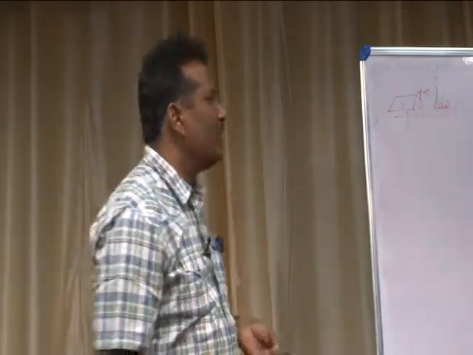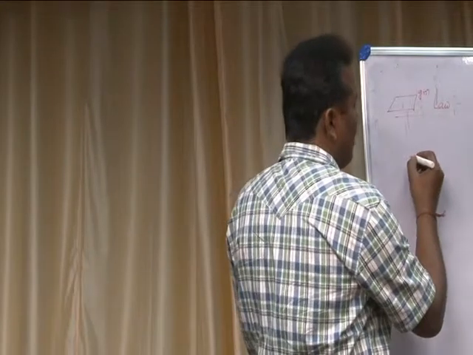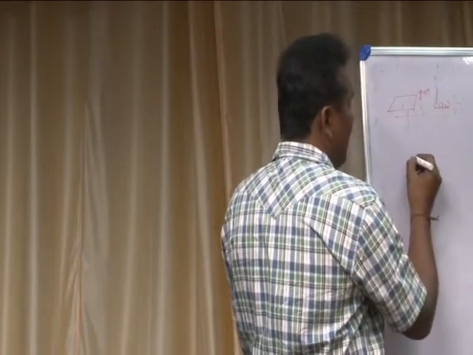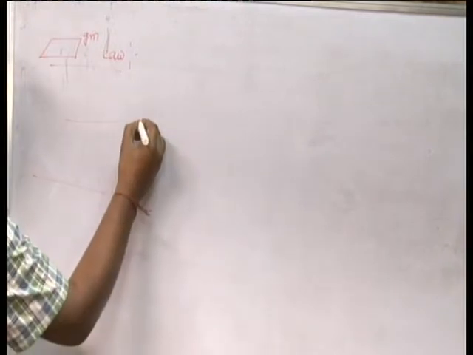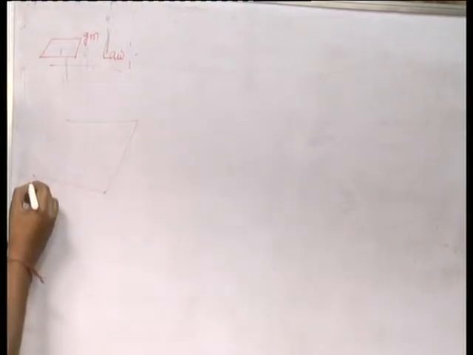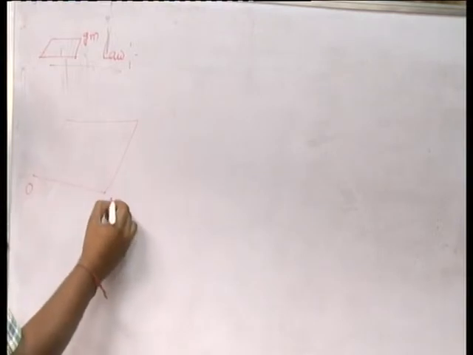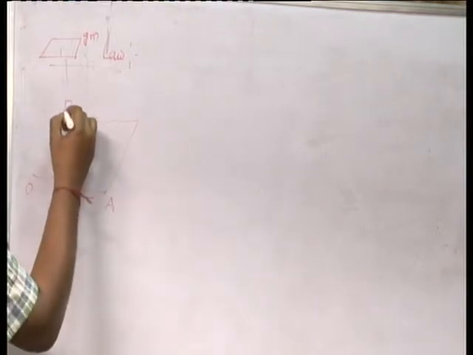For example, let us consider a parallelogram. The parallelogram may be like this. You can call this one O, A, B, C.